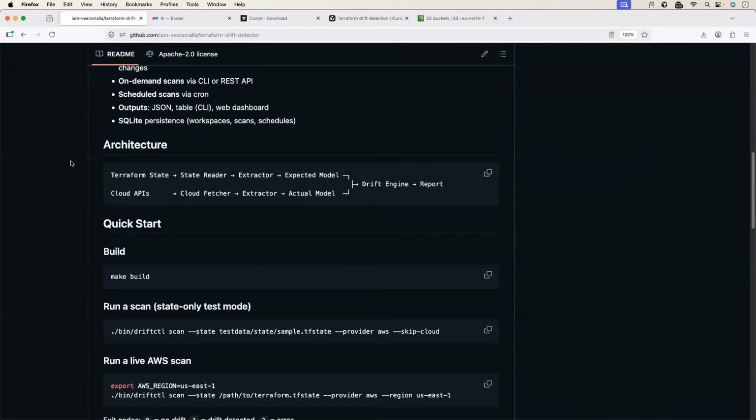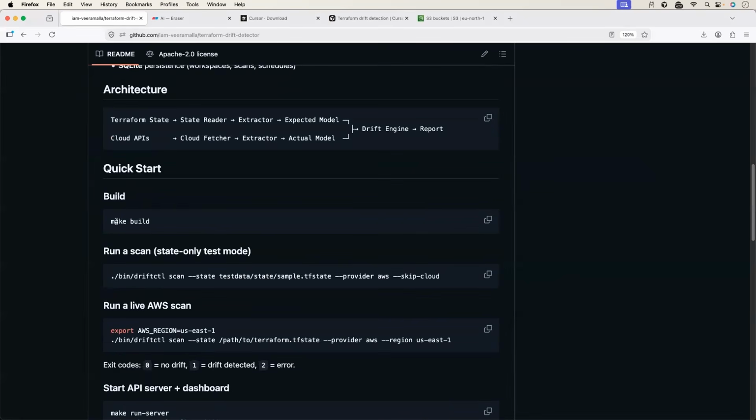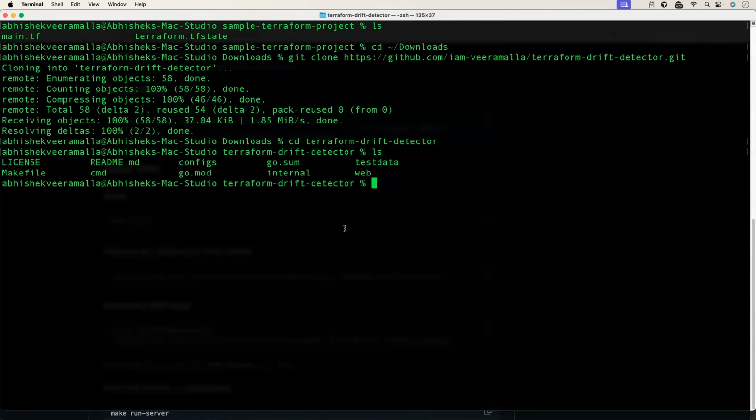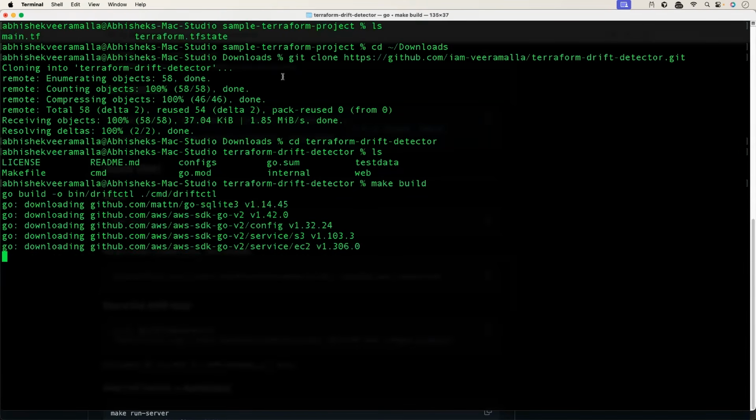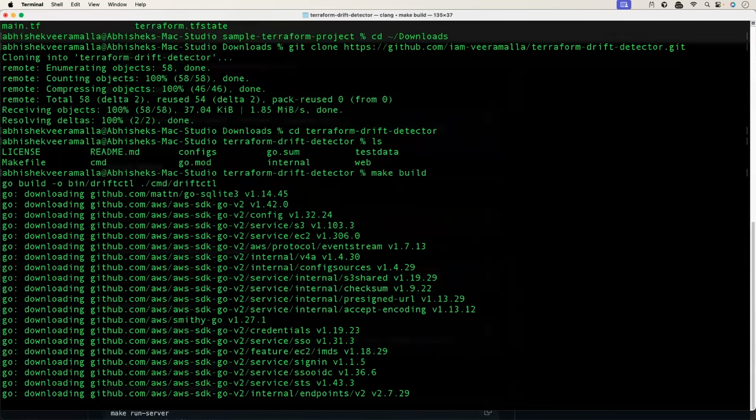Or I can also look at the Cursor agent, but it created the README file. It says all that I need to run is make build. Let me run the command. I'm not sure if I have make installed. Let's see. Good. So I have make installed. It is building the project. Let's wait for it to build the project and then we can verify.